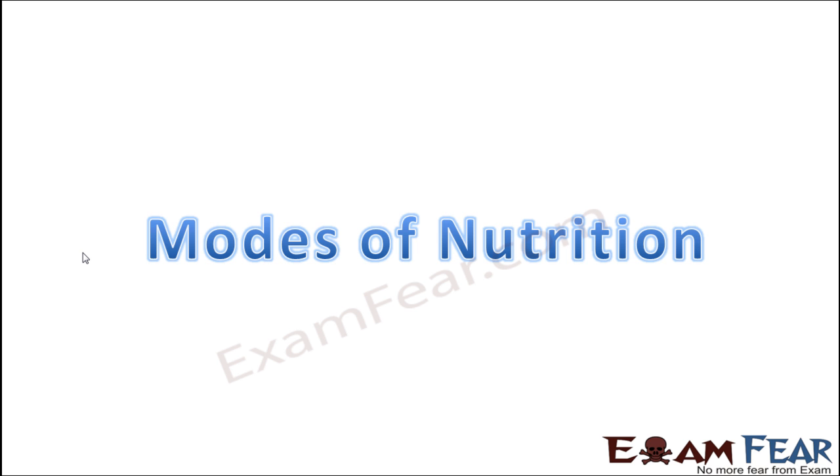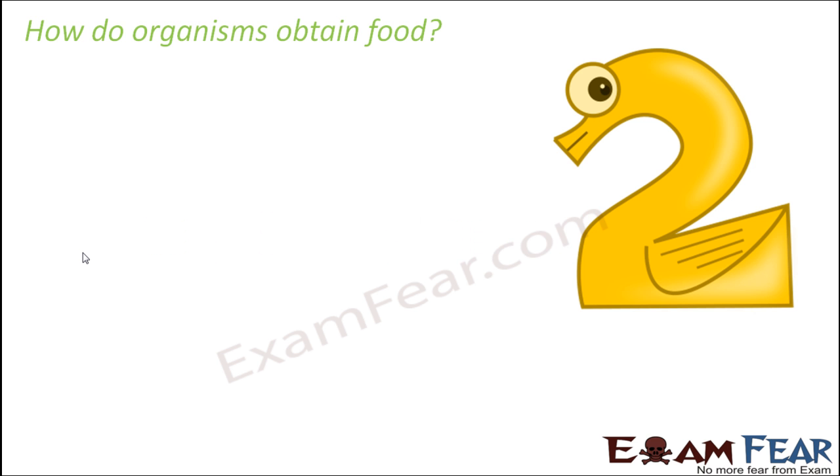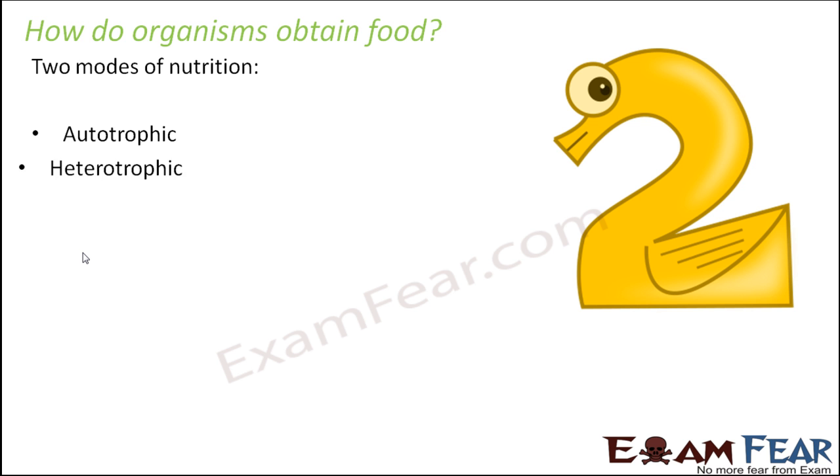So now the question is, what are the various modes of nutrition? Like how different animals obtain their food? What are the different ways? Now, forget about animals. All living organisms can obtain their food in just two different ways. One is autotrophic mode of nutrition. The other is heterotrophic mode of nutrition.